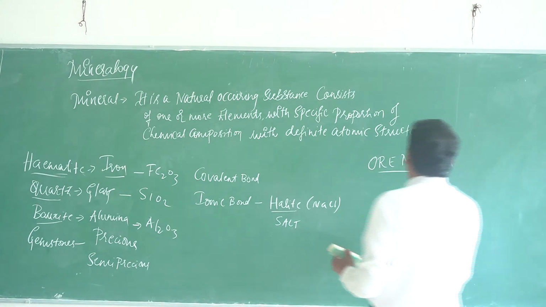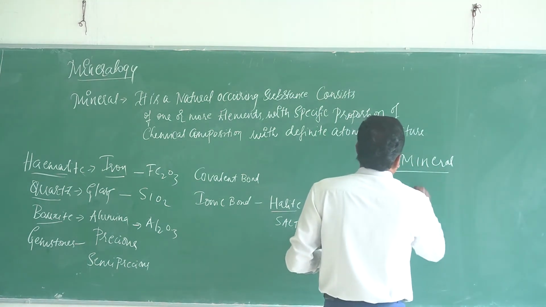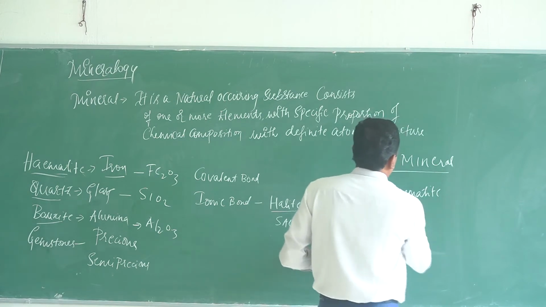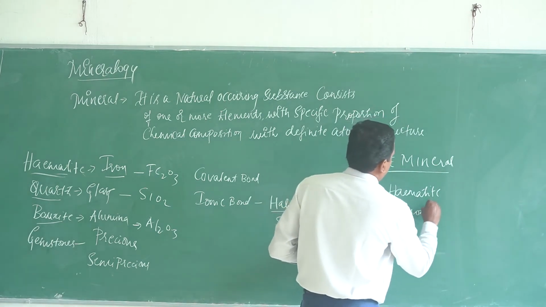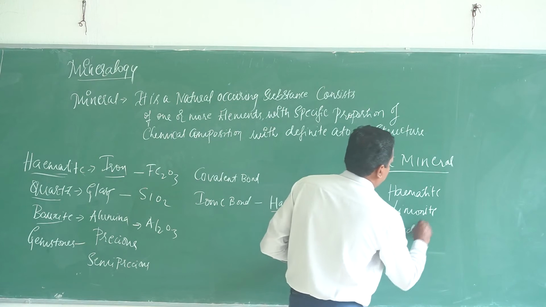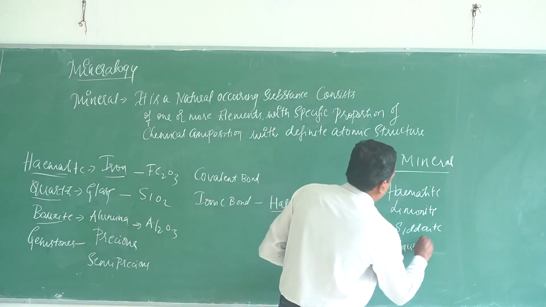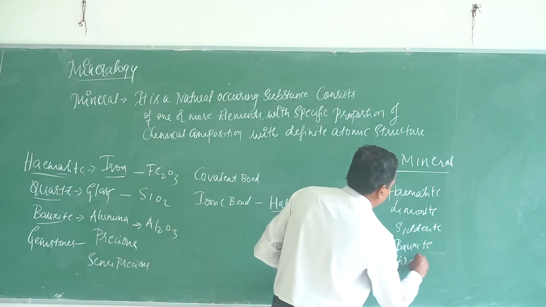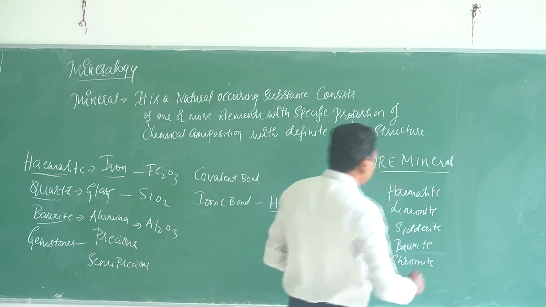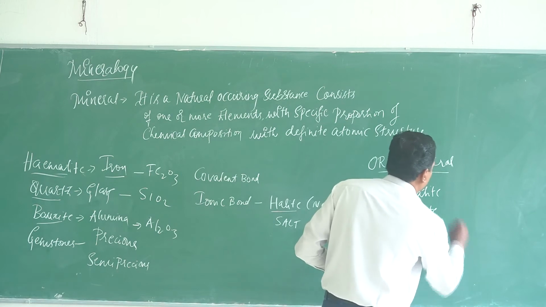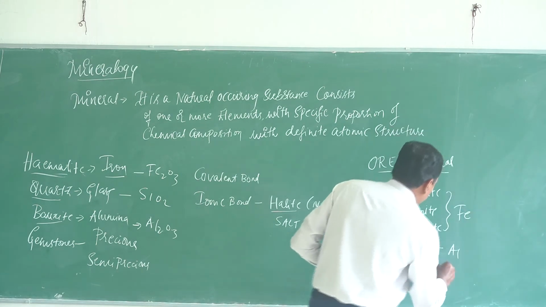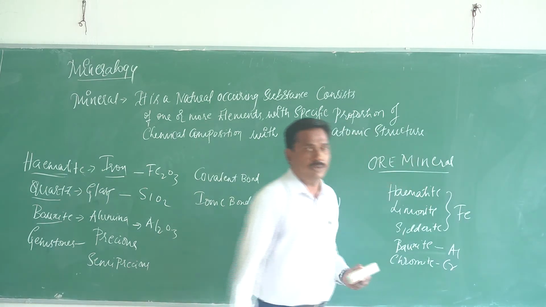The best examples for ore minerals are hematite, limonite, siderite, bauxite, chromite. Say, bauxite is the ore for alumina, these are the ores for iron, and this is the ore for chromium.